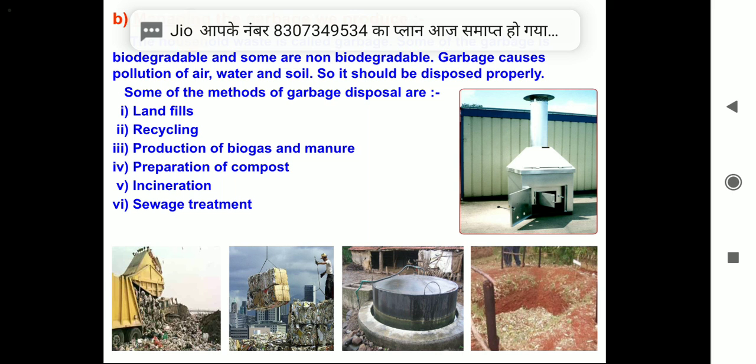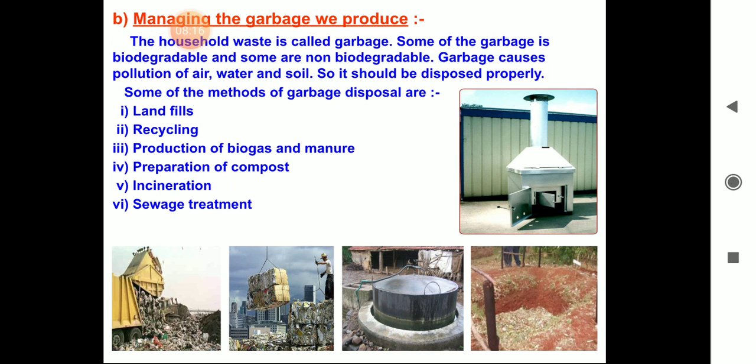Some of the methods of garbage disposal are landfills. In urban areas, the majority of solid waste is buried in low-lying areas to level the uneven surface of land. This method of waste disposal is commonly called landfills. In recycling, solid waste like paper, plastic and metal can be recycled by sending it to recycling units. For example, paper is sent to special paper mills. Broken plastic is sent to plastic processing factories, where it is melted, remolded and thus used again and again.